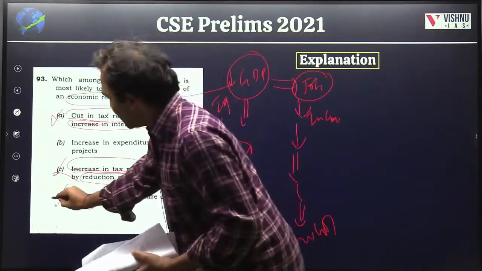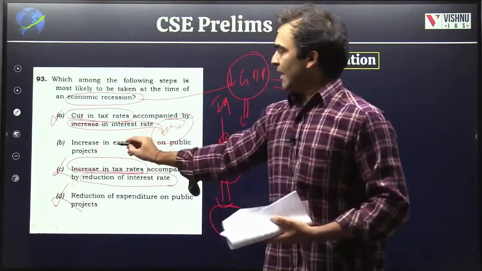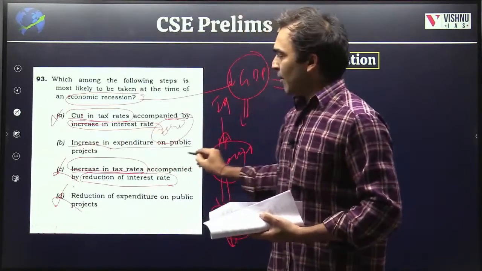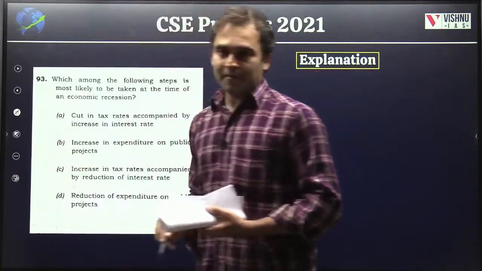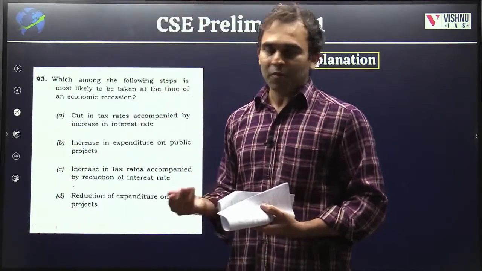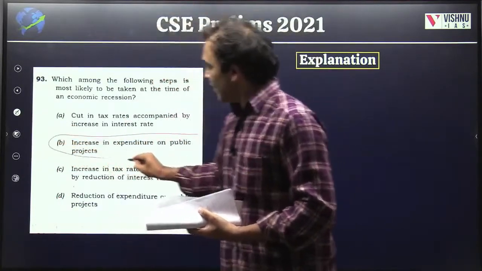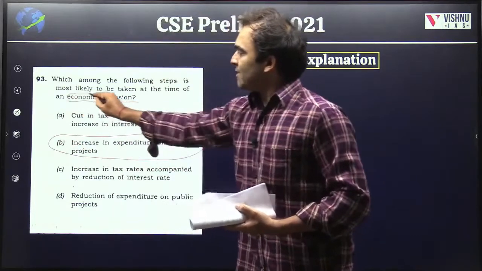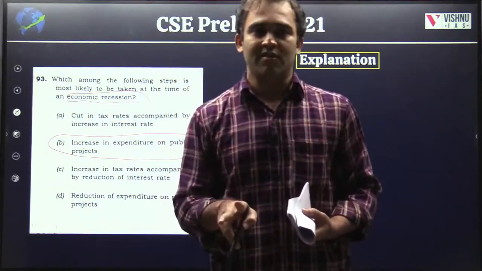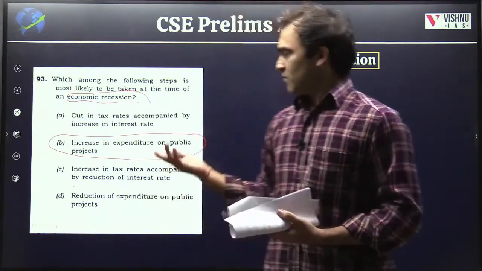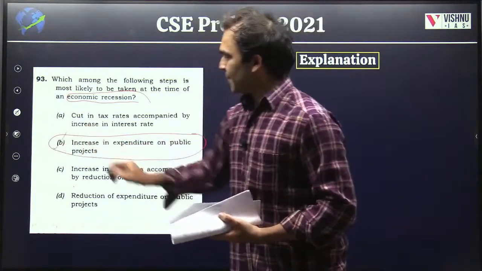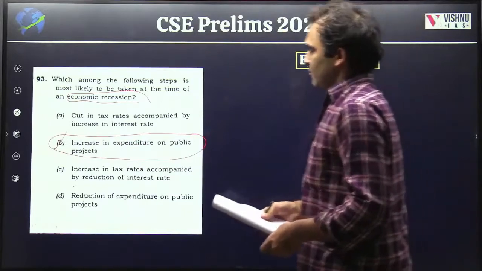So even this is not the answer. The opposite is this: increase in expenditure on public projects. Public projects means government expenditure. So the government has to spend more during periods of economic recession or depression. So yes, the answer is B.